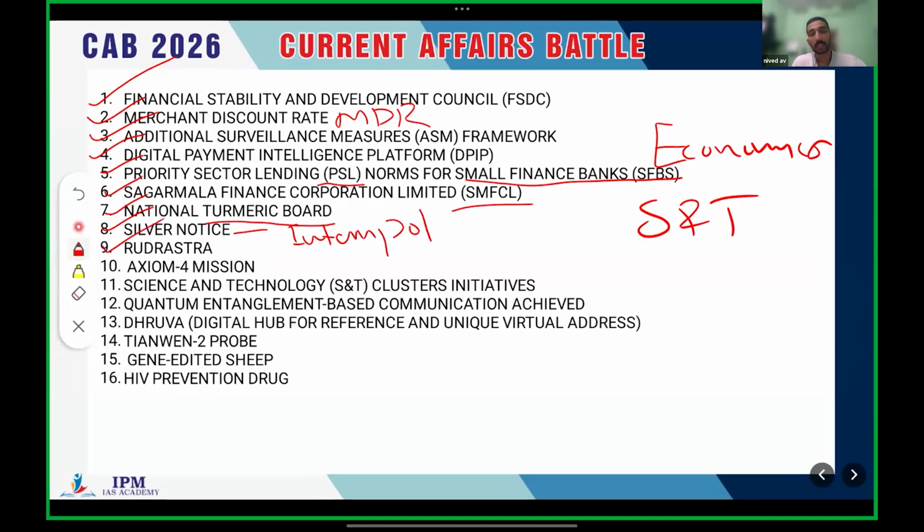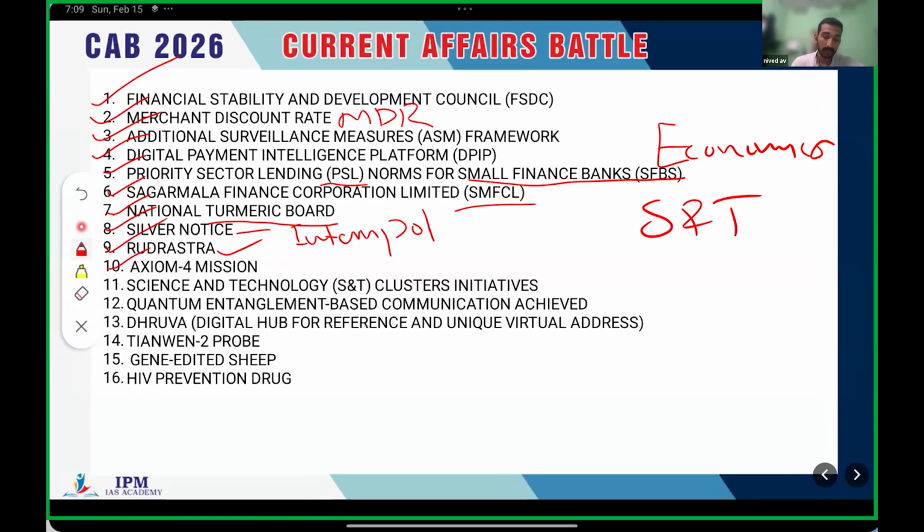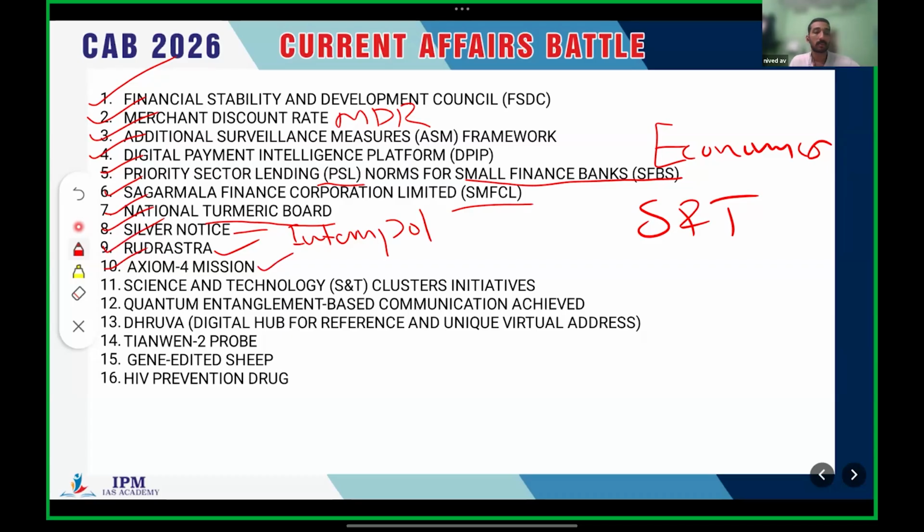And the ninth one, Rudrastra. From these topics, we are dealing with science and tech topics. The 10th, Axiom formation. You might have gone through Axiom formations and the USA-led mission. We will see what the important takeaways from that topic are. The 11th one, the Science and Technology Clusters Initiative, S&T Clusters Initiative. And the 12th one, Quantum Entanglement Based Communication Achievement.